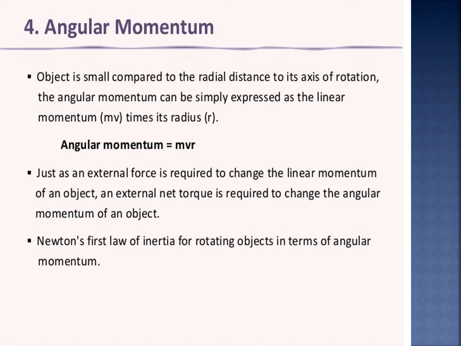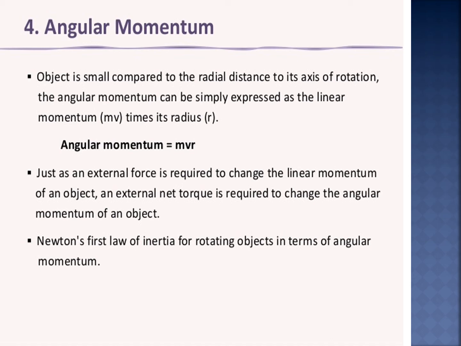So, the angular momentum in rotational motion is equivalent to linear momentum in translation motion. So, the angular momentum of a point mass is defined as the moment of its linear momentum. So, in other words, the angular momentum of a point mass that is having a linear momentum P at a position R with respect to a point or axis, that is written as L equal to R into P. So, an object that is small compared to the radial distance of the axis of rotation.